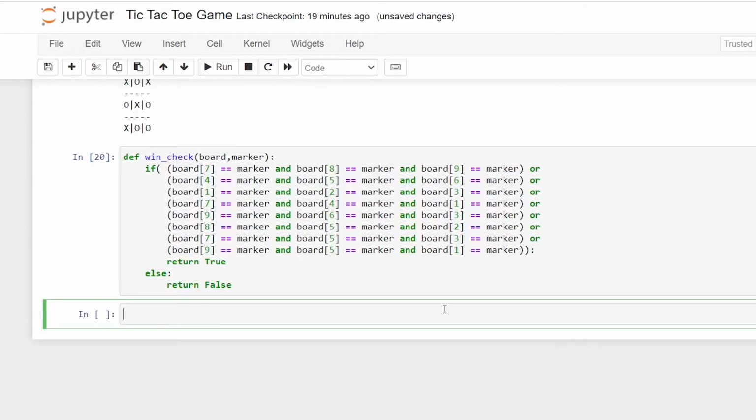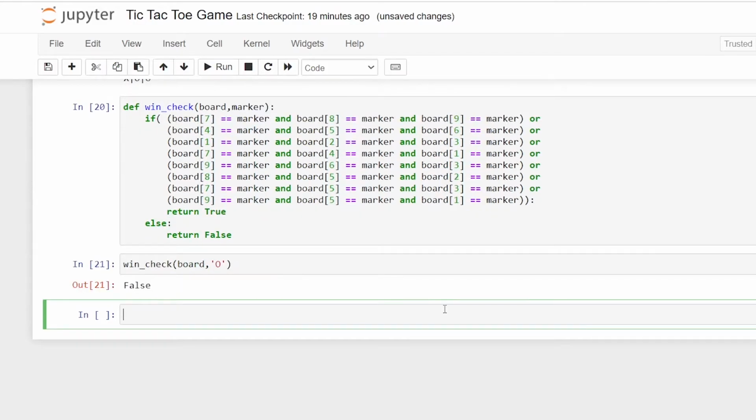So we're gonna run this and let's check whether board O has won or not. So false. Here it's showing that O hasn't won.